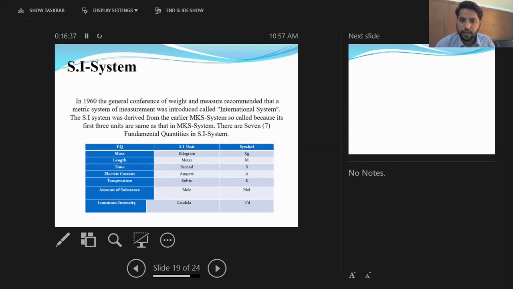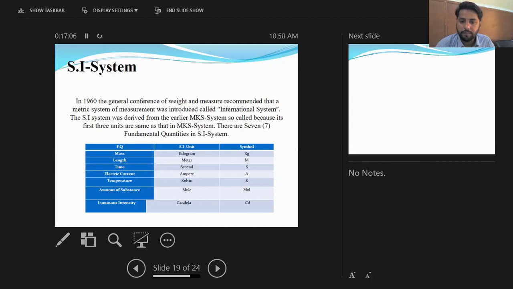Therefore, the SI system is also derived from the MKS system, because the three quantities of the MKS system are the same as those given in the SI system. The other fundamental quantities are electric current, which is measured in ampere, temperature is measured in Kelvin, amount of substance is measured in mole, and luminous intensity is measured in candela.